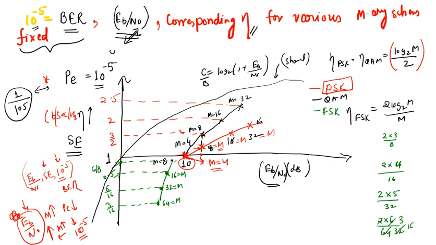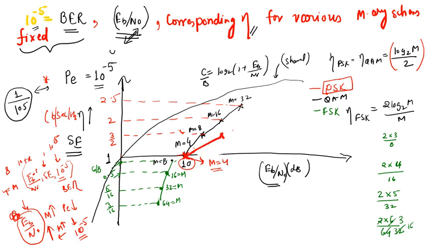In order to get the same 10 to the power minus 5, if we increase M from 4 to 8, you have to increase from 10 dB to some 10 plus x dB, and the spectral efficiency corresponding to 8 you can evaluate as 3 by 2, right? 3 by 2. Just make it as per the scale.